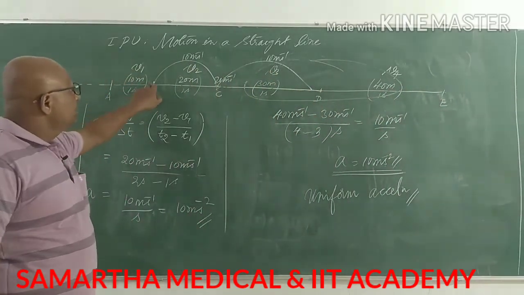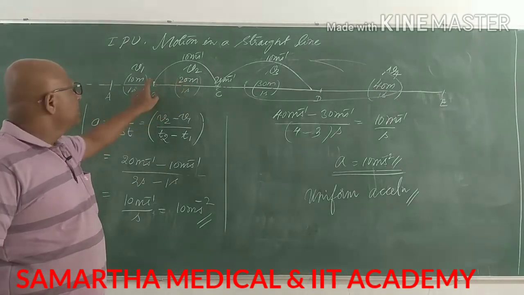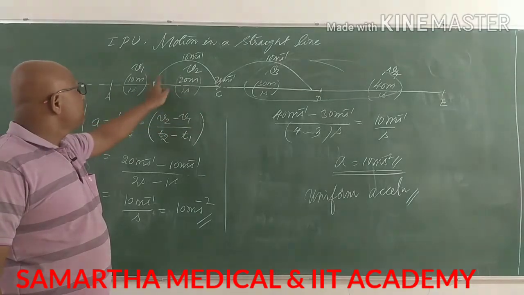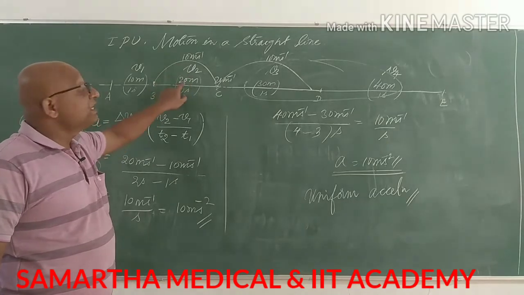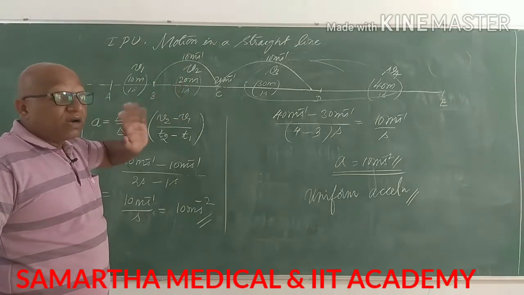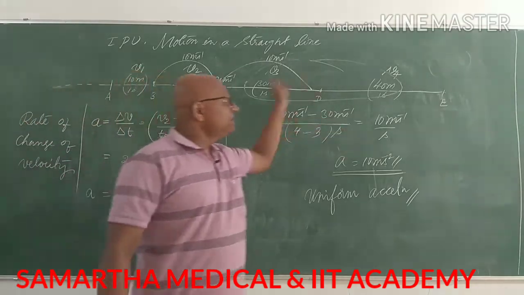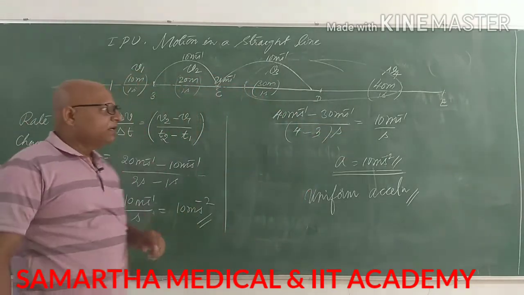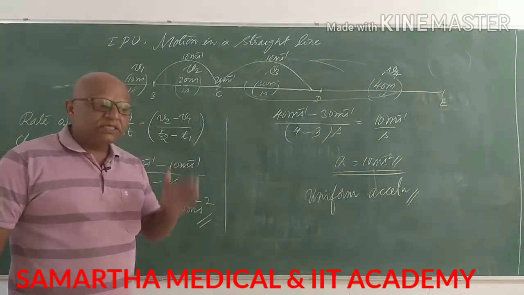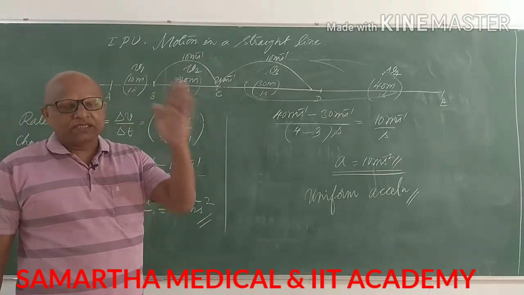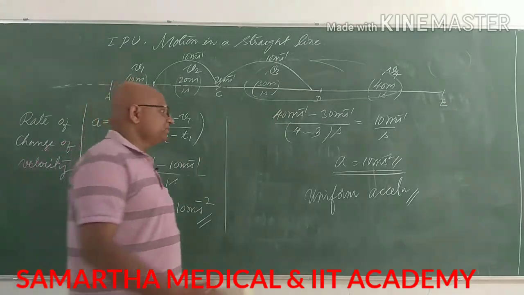Otherwise, instead of 10 meter per second becoming 20 meter per second, it would become 30 meter per second right there. Instead of adding 10 plus 10, it would be 10 plus 20, 30. There is no order there. It has to be 10 meter per second plus 10 meter per second plus 10 meter per second. If it is not happening like that, then it is non-uniform acceleration. This is the case of uniform acceleration because the rate of change in velocity is constant.